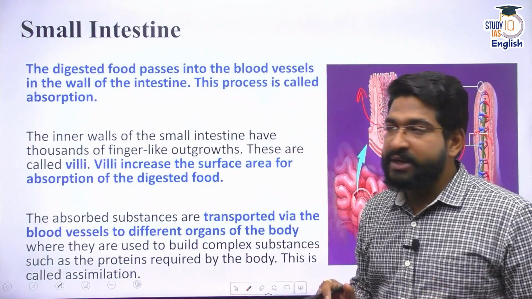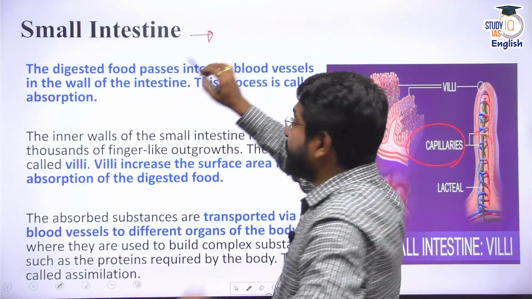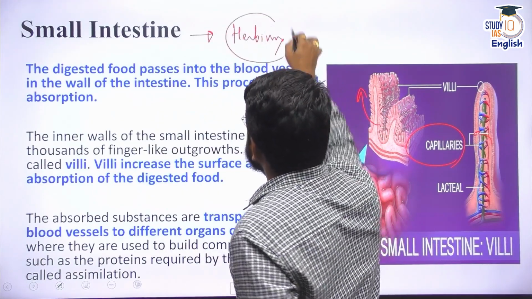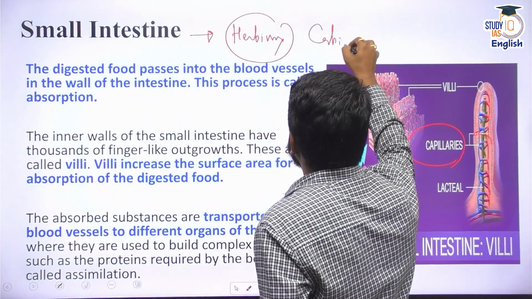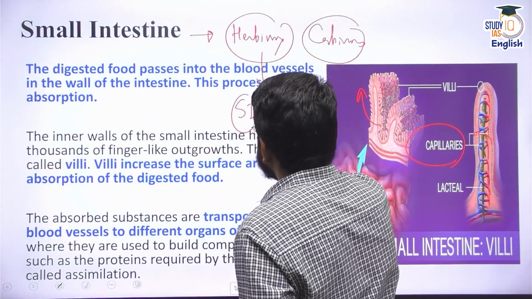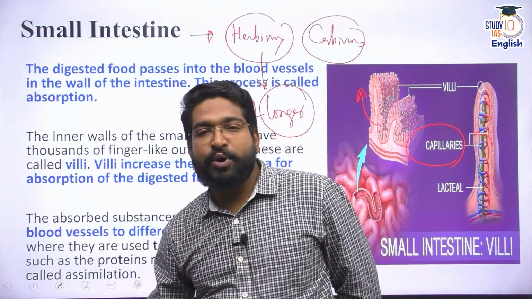And please remember, when we talk about small intestine of other animals, especially of herbivorous animals and carnivorous animals, remember the carnivorous animals' small intestine is actually shorter. This is a misconception among many students.